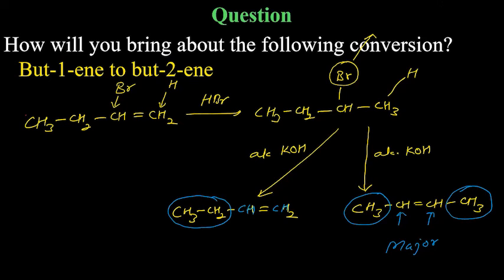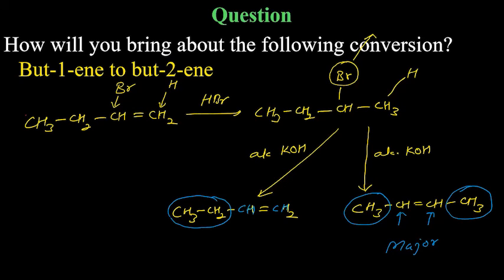Quite a few answers I'm getting. Yes, correct. Ashi, Shashwat, correct. So as per Saytzeff rule, that alkene will be preferred which has a greater number of alkyl groups on doubly bonded carbons.